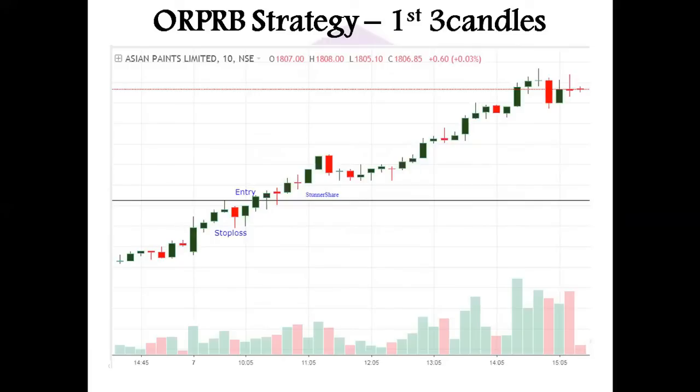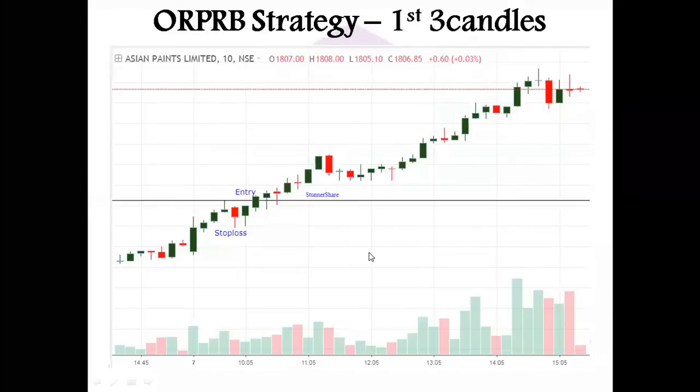First 3 candles you are going to consider in a 10 minutes time frame, and 2 candles must be strong, at least 2 candles. 3 candles are strong, good. If only 1 candle is strong, I avoid that trade. 2 candles strong, then good. Any 2 candles: first and second, or first and third, or second and third. If 2 candles in the first 3 candles are strong, then I will go for the trade. I'll take an entry based on the breakout, and I will keep the stop loss based on the recent low formed, and I'll just happily wait for the trade to go where it wants to go.